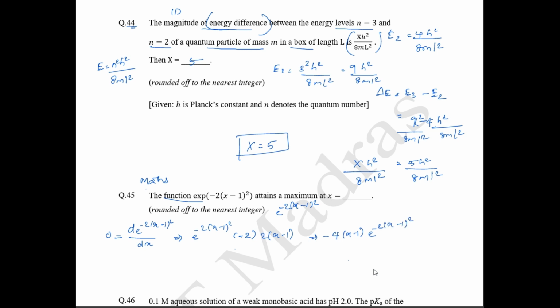So this is equal to 0, as we have said. When will this be equal to 0? Only if x minus 1 is equal to 0, then this entire term will become 0. Correct? So the x value is going to be 1. So the maximum value of x is going to be 1 is the correct answer. Okay.